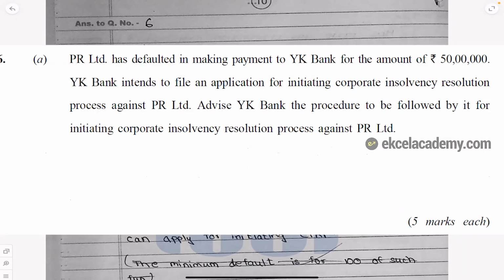Next we have another question, 6a. You can see the question on the screen. PR Limited has defaulted in making payment to YK Bank for the amount of rupees 50 lakh.